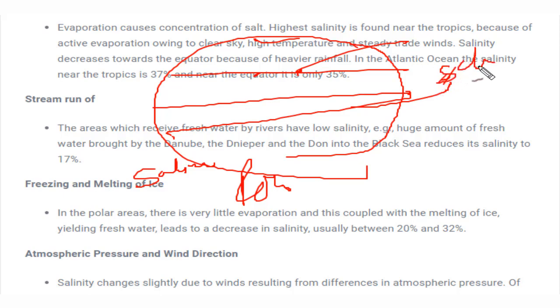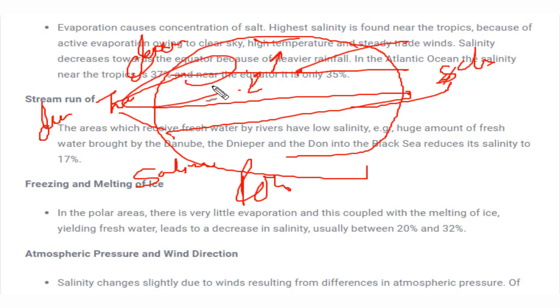Whereas when you move either towards the pole or towards the equator, the salinity will always decrease. This is a simple way to learn how salinity varies across different latitudes on the earth's surface. Just remember this one statement: the salinity is maximum at the tropics, either Tropic of Cancer or Tropic of Capricorn, and when you move towards the equator or towards the poles, the salinity keeps on decreasing. It's maximum at the tropical region.